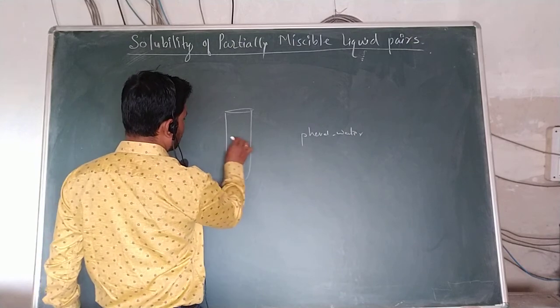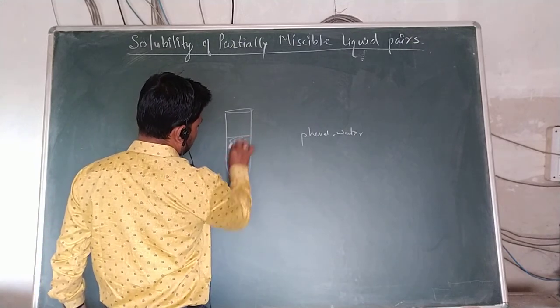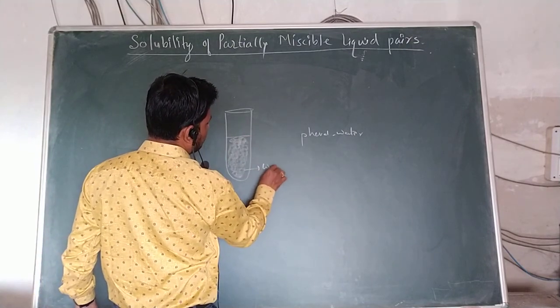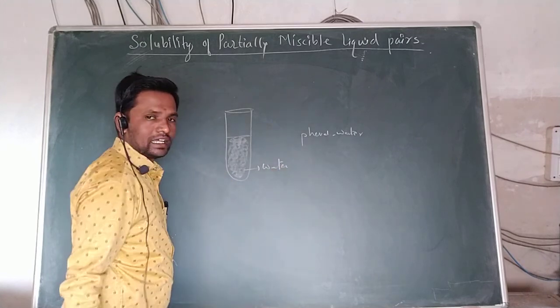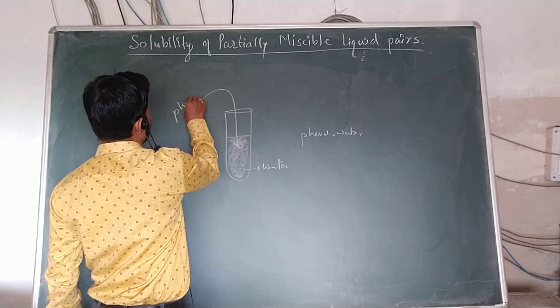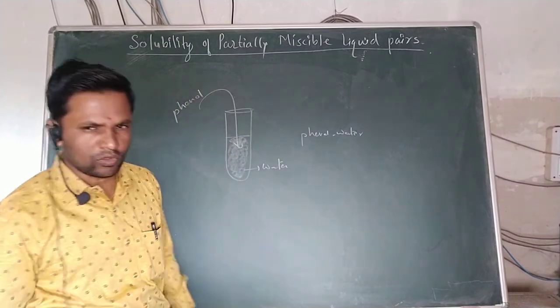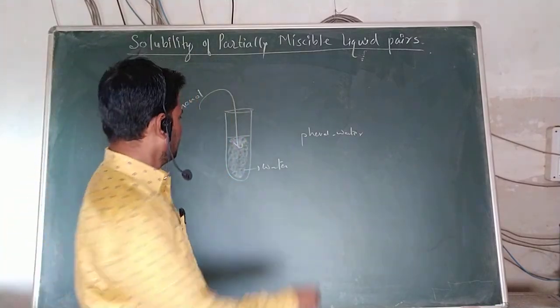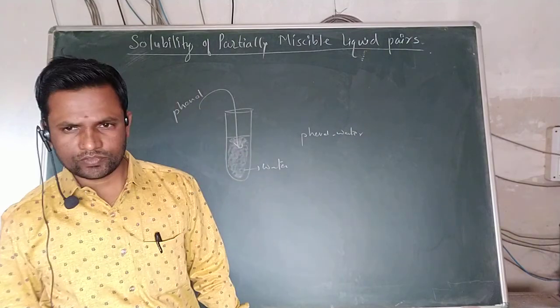In a test tube, water is taken and a small amount of phenol is added. If we shake it properly, what happens?